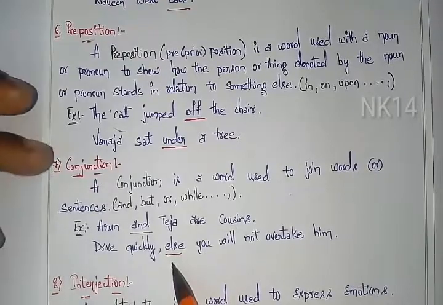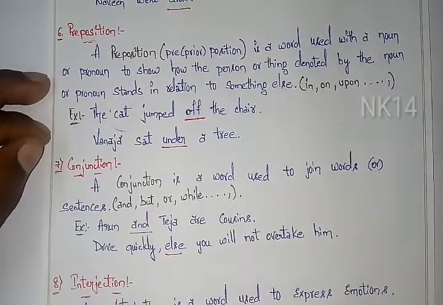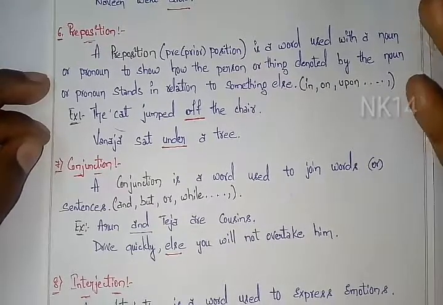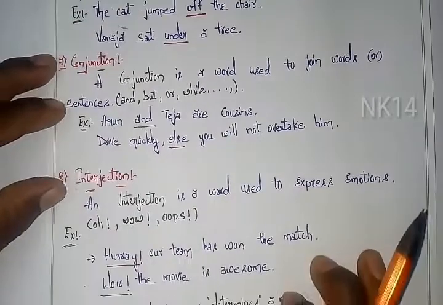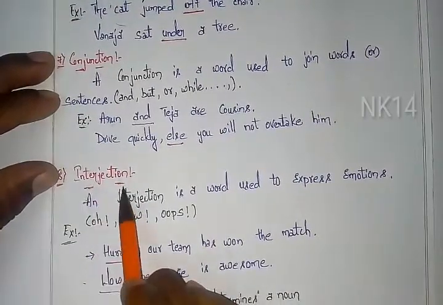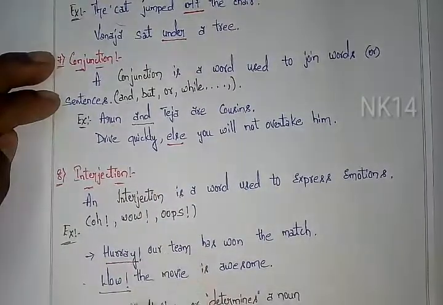Okay, friends? Simply, we can say a conjunction is a word used to join words or sentences. So it's an easy definition, don't miss it. Next, the last one, interjection. An interjection expresses emotion.